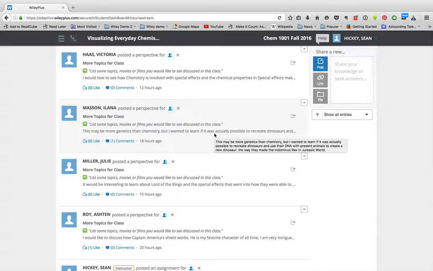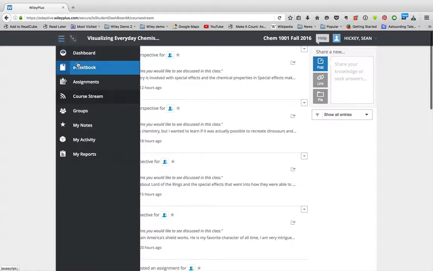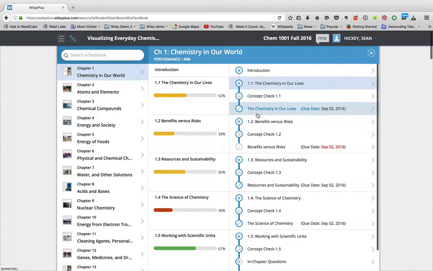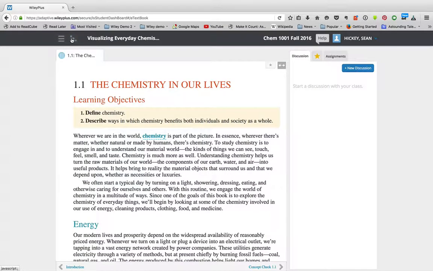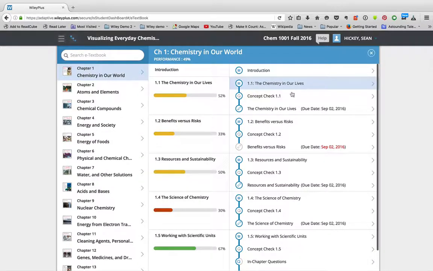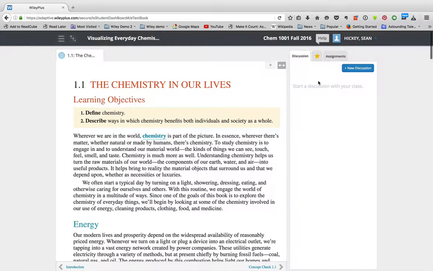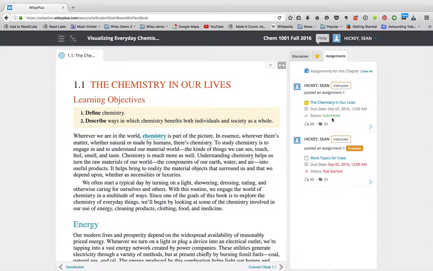Course stream, you can just see everything that's in the course stream. Remember, we can also see that by going to the textbook and seeing that particular stream that is associated with each particular section. This is also another way to get to the textbook. If you click over here to the textbook, this gives you into the textbook, so you can go in there and you can check out different things there, your notes and your assignments, whether you submitted it, not started it, and so forth.